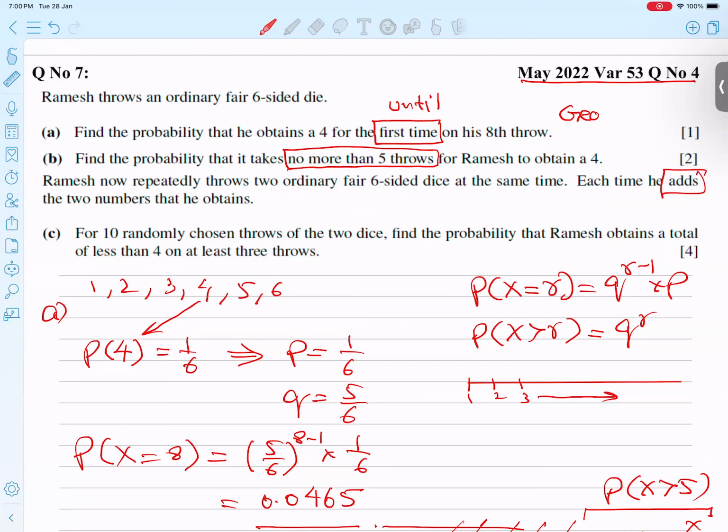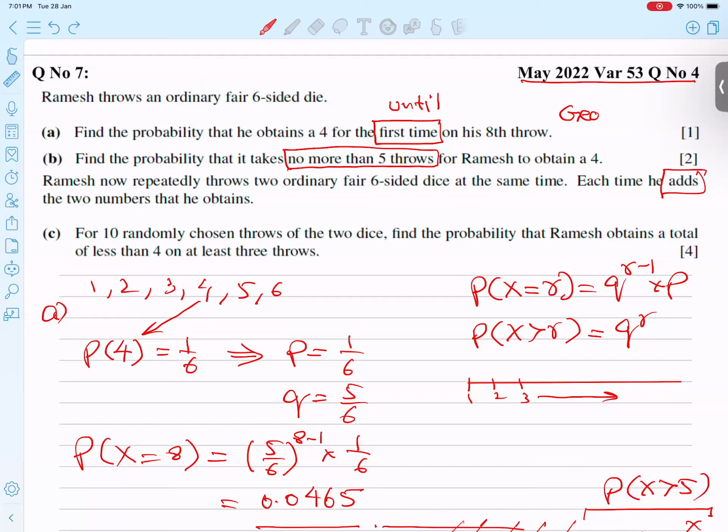For 10 randomly chosen throws, it means he's throwing two dice at the same time. How many times will he throw? 10. So I can see here the n value is 10. Let me read the complete question first, and then we will come to it. He said, find the probability that Ramesh obtains a total of less than four.